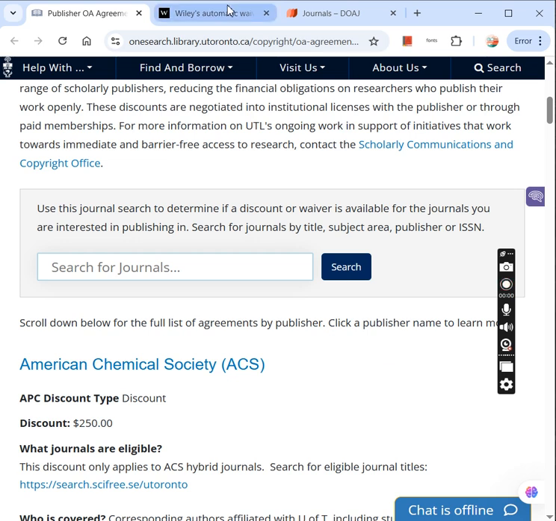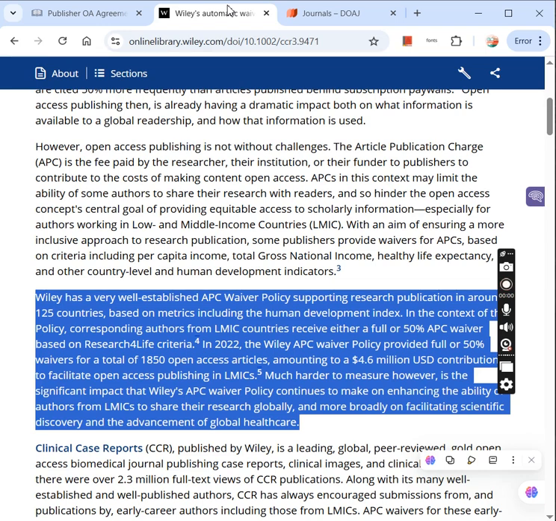I was reading this article too, and in this article as well, it is clearly mentioned that Wiley has a very well established APC waiver policy, which supports research publication in around 125 countries.